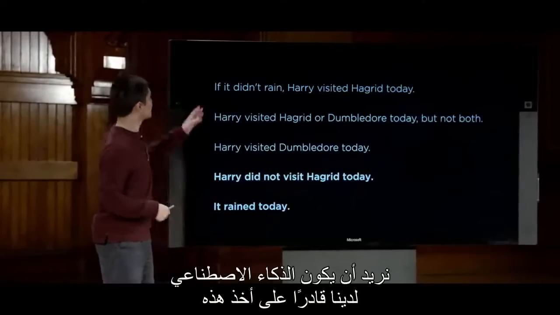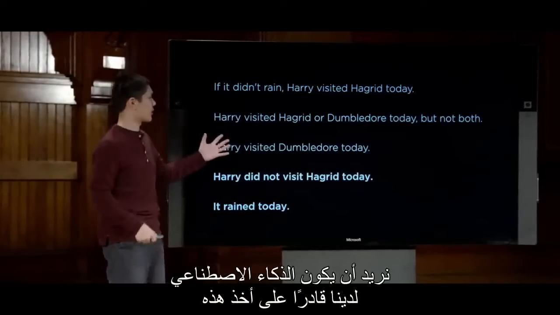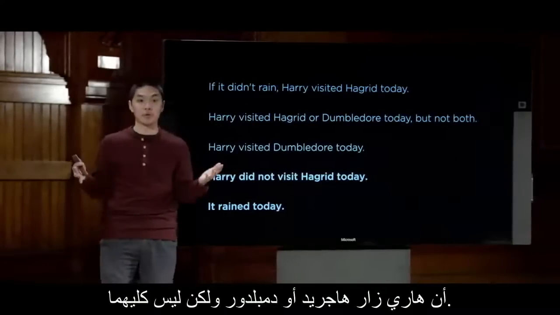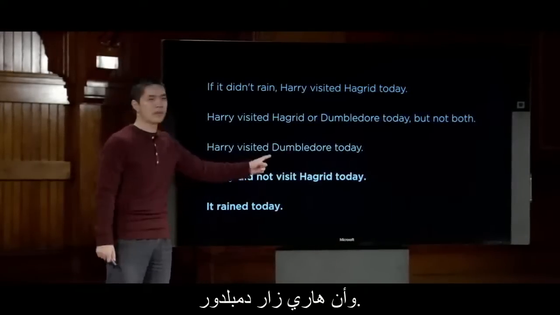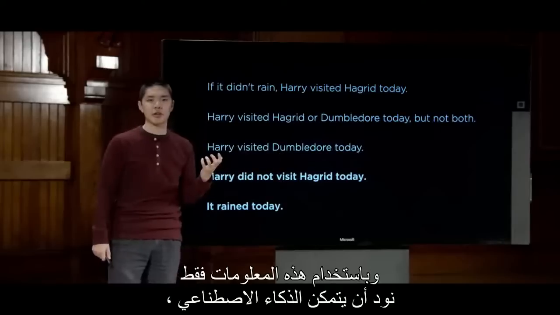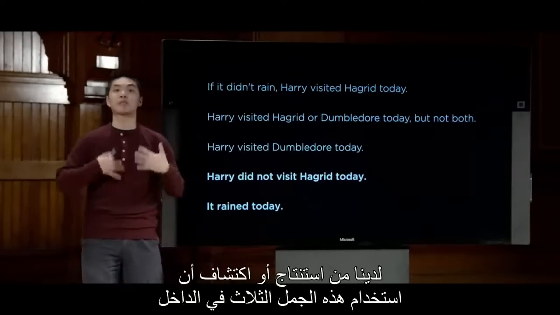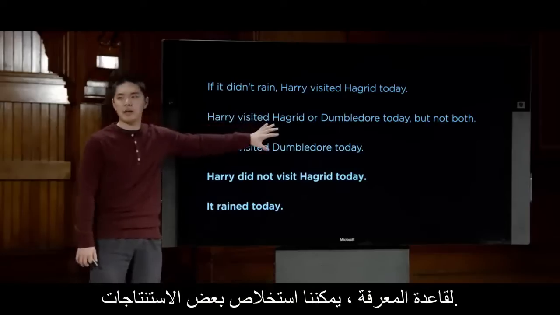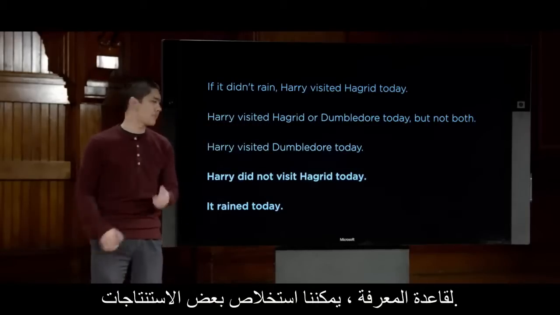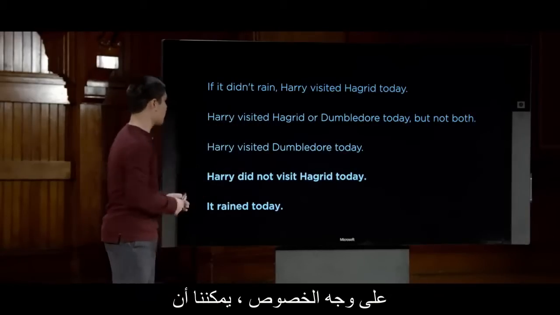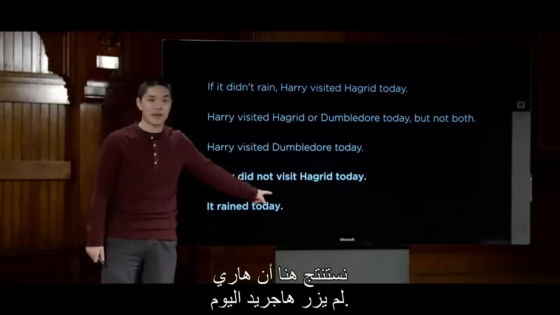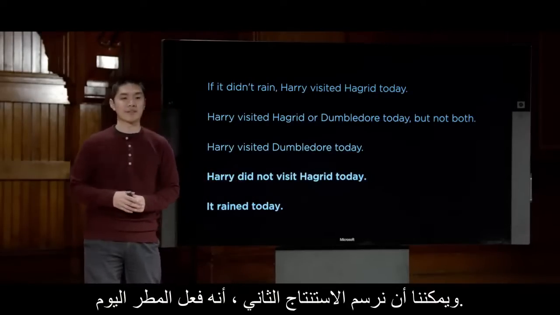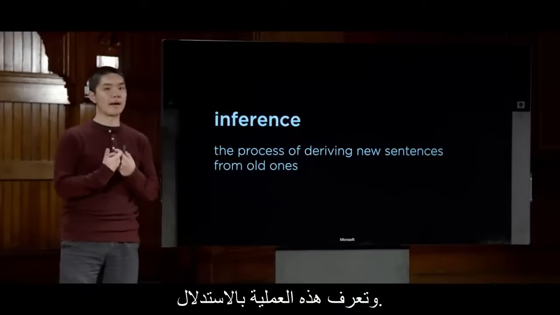We want our AI to be able to take three sentences like: if it didn't rain, Harry visited Hagrid; Harry visited Hagrid or Dumbledore, but not both; and Harry visited Dumbledore. And just using that information, we'd like our AI to be able to infer that, using these three sentences inside of a knowledge base, we can draw some conclusions. In particular, we can draw the conclusions that 1, Harry did not visit Hagrid today, and 2, that it did, in fact, rain today. And this process is known as inference.